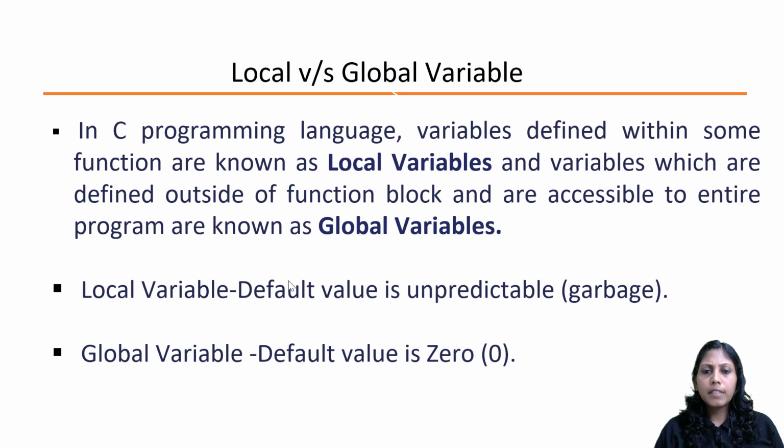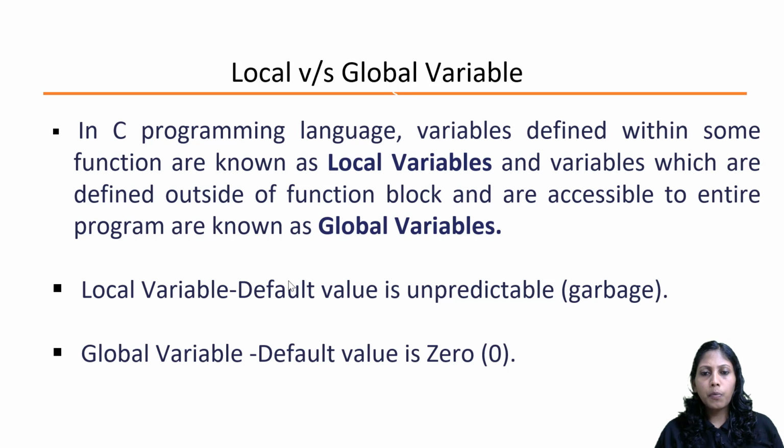First of all, let's see what you mean by a local variable and what you mean by a global variable. In the C programming language, variables defined within some function are known as local variables, even in the main function. In the previous programs you have written, there was only one function, the main function. Maybe in further examples we will add more, separate functions.